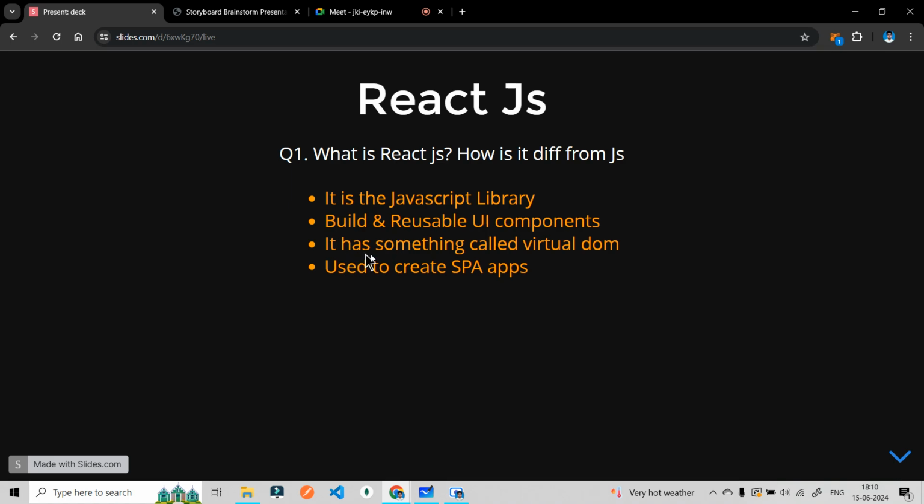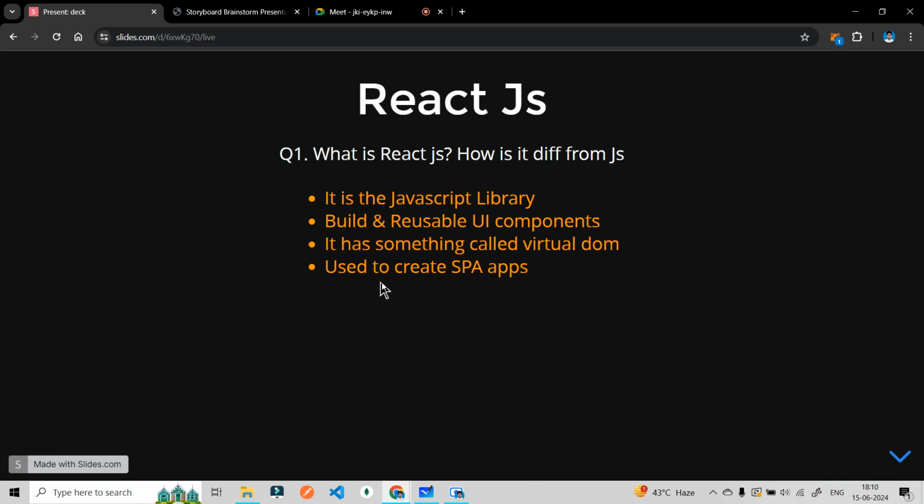Third point, it has something called the virtual DOM. DOM we covered last week. The Document Object Model is a DOM tree created from whatever HTML we write, and then we manipulate that DOM tree with the help of JavaScript. That is the actual DOM tree. But React.js has its own something known as the virtual DOM. Again, we are going to look at that.